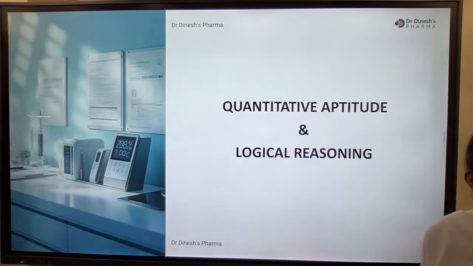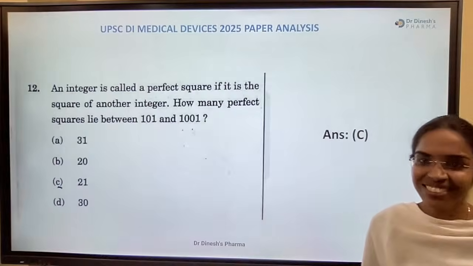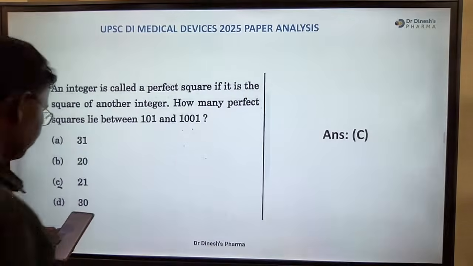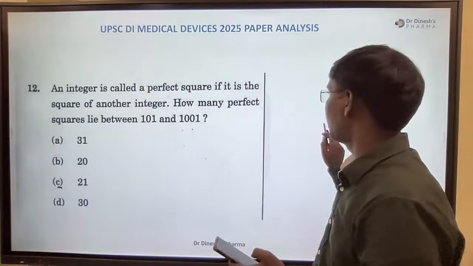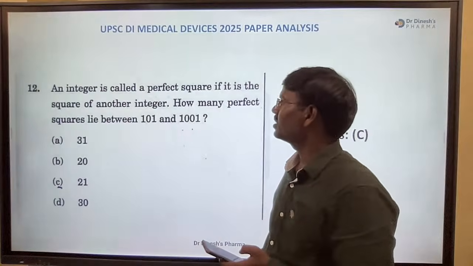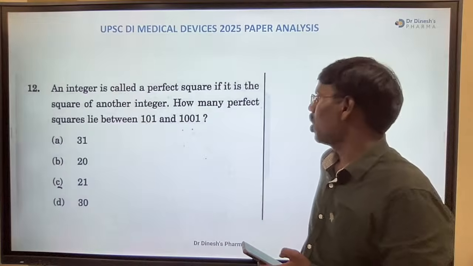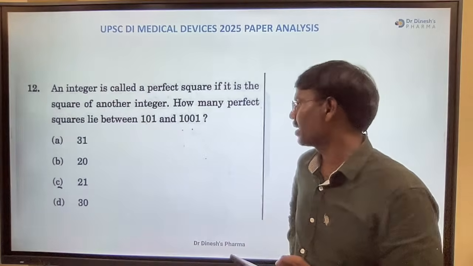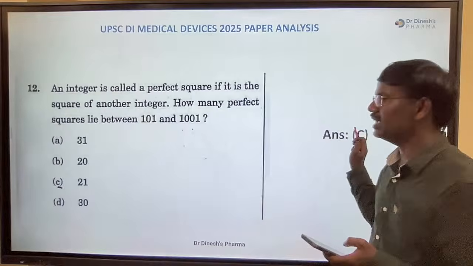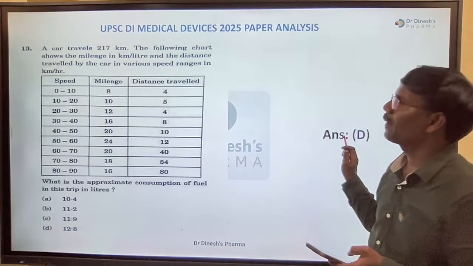So we have quantitative aptitude and logical reasoning too. Yeah, so we'll go through the answers quickly. An integer is called a perfect pair if it is the pair of another integer. How many perfect pairs lie between 101 and 1001? Okay, so the right answer is C. It is 21.